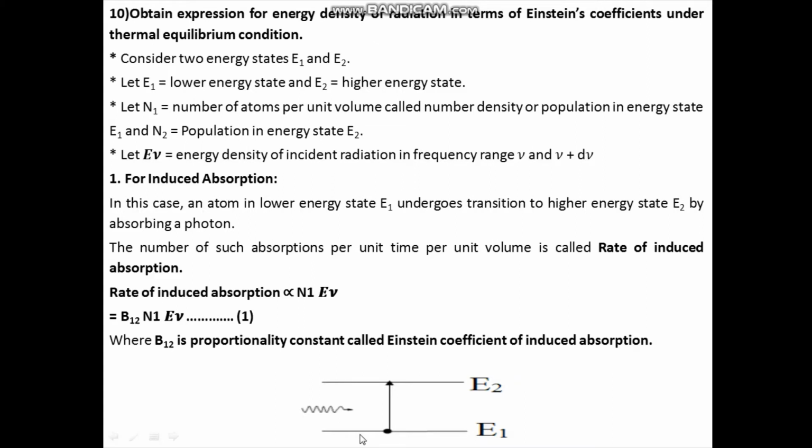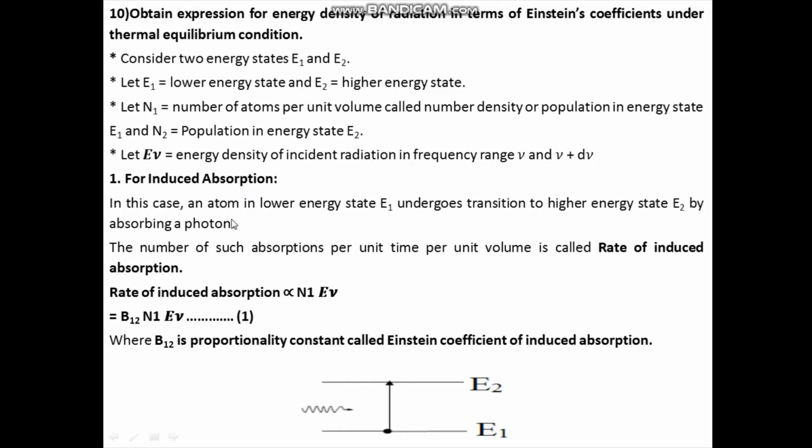Let E nu be the energy density of incident radiation or incident photon in the frequency range nu and nu plus d nu. Now to derive this, we have to start with the three possible interactions of radiation with matter. We know the three types of interactions are induced absorption, spontaneous emission and stimulated emission. So let us start with the induced absorption.